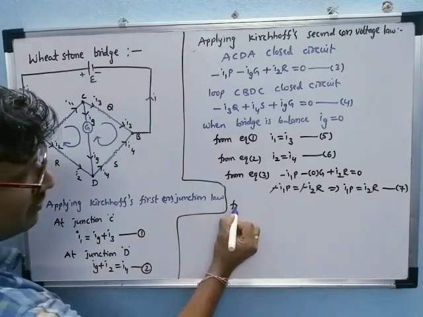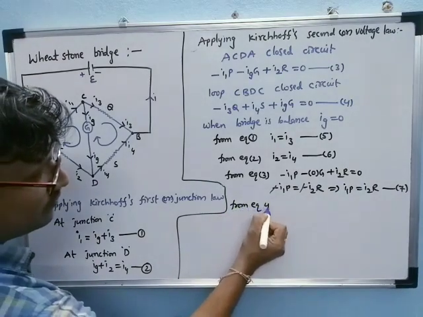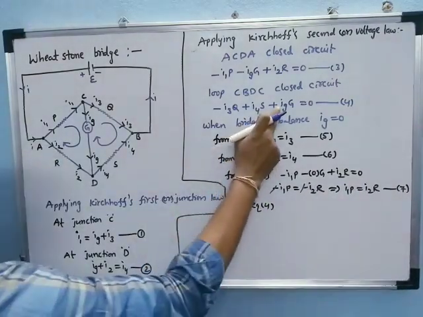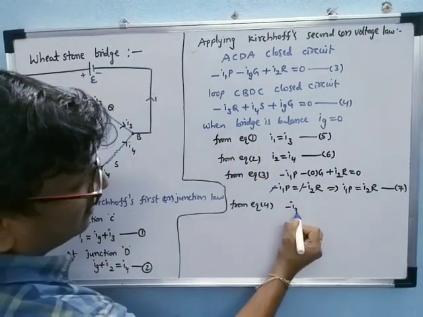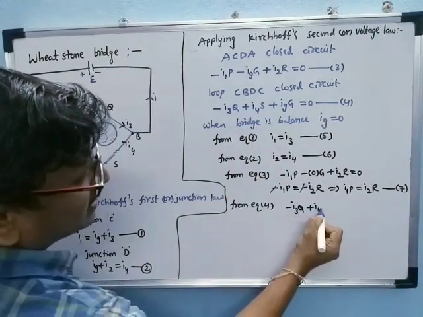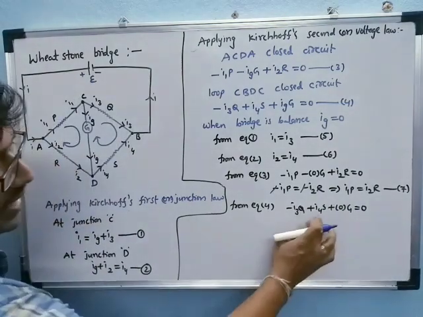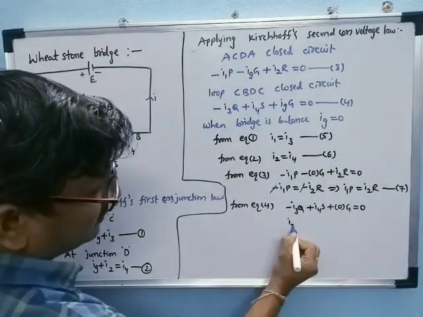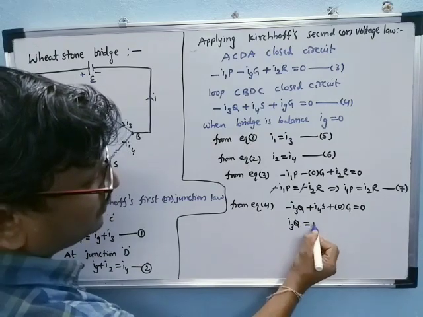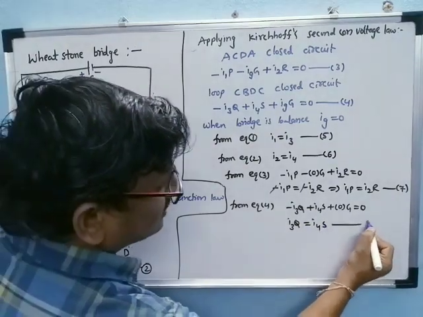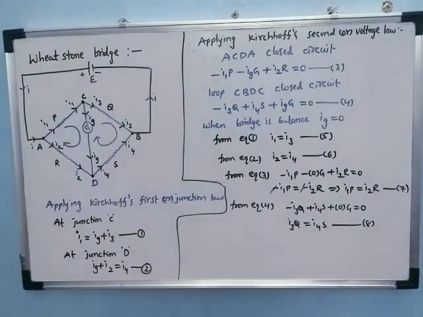Similarly from equation 4, now the Ig is equal to 0, so we can substitute minus I3Q plus I4S plus 0 into G is equal to 0. Again this term is taken. Then directly we can write I3Q is equal to I4S. This is considered equation number 8.